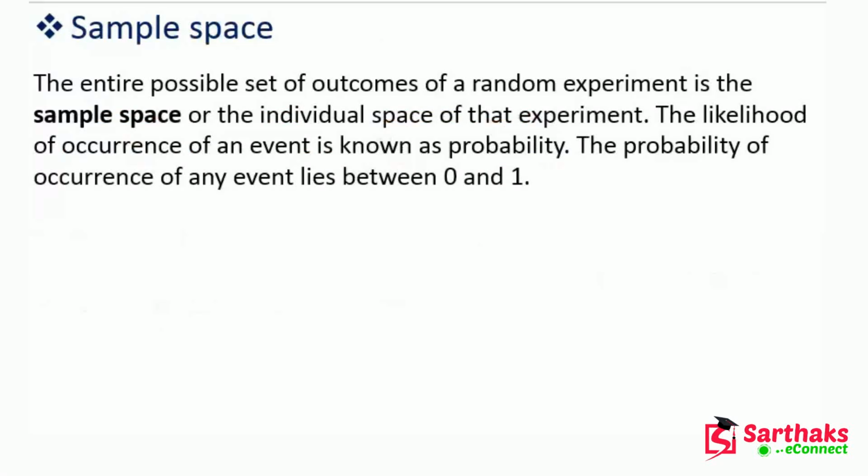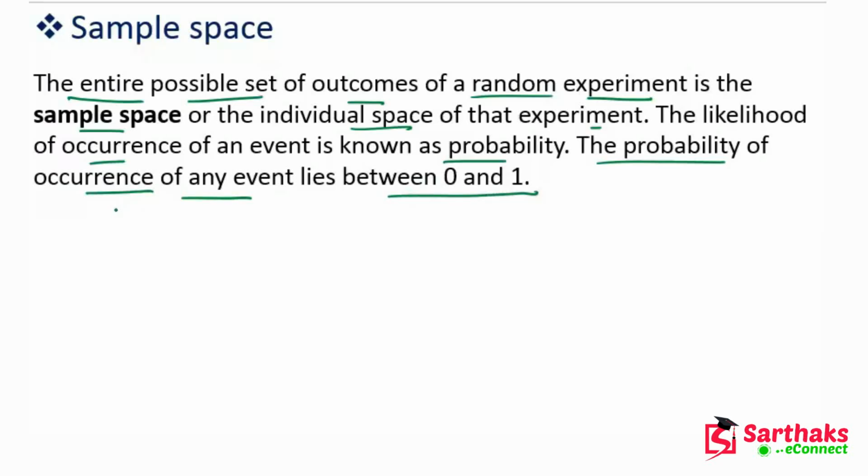The entire possible set of outcomes of a random experiment is the sample space of that experiment. The probability of occurrence of any event lies between 0 and 1.